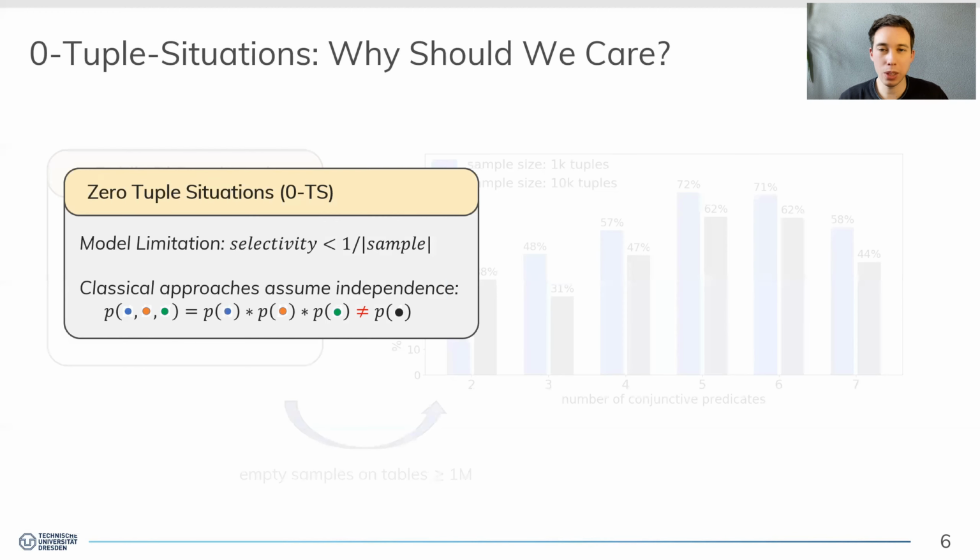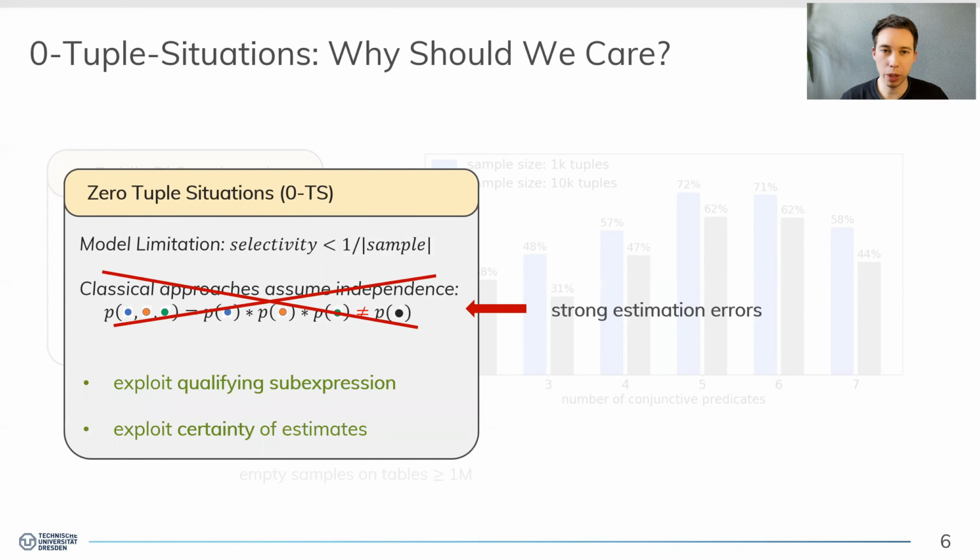And as I said, in these situations, query optimizers tend to use some simplifying assumptions like the independence assumption, which are known to introduce severe estimation errors. So instead of simply assuming independence between all predicates, the first thing one can do is to exploit qualifying sub-expressions. So even if we don't have any qualifying tuple for the combined expression over project, age, and salary, there is little justification to assume independence between salary and age, as we could still have qualifying tuples for this sub-expression at least. And also we can exploit the certainty of the estimate, because sampling is a statistical process which naturally entails some form of certainty. So how does it look like?